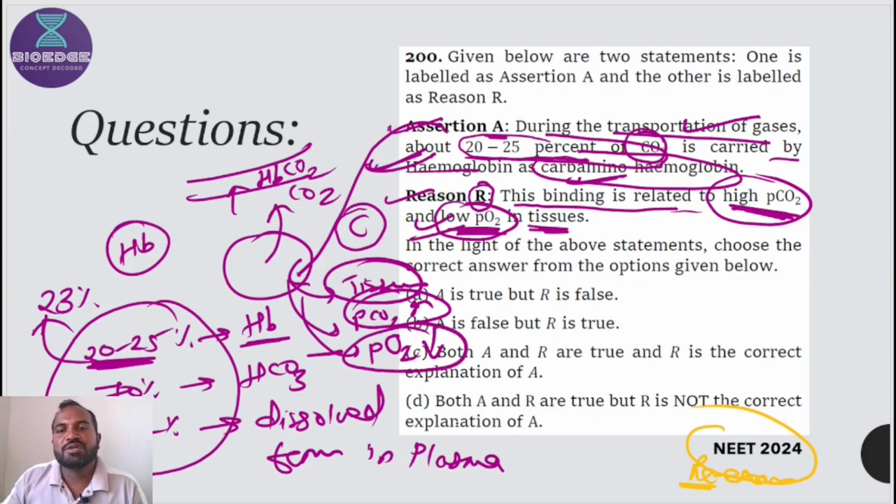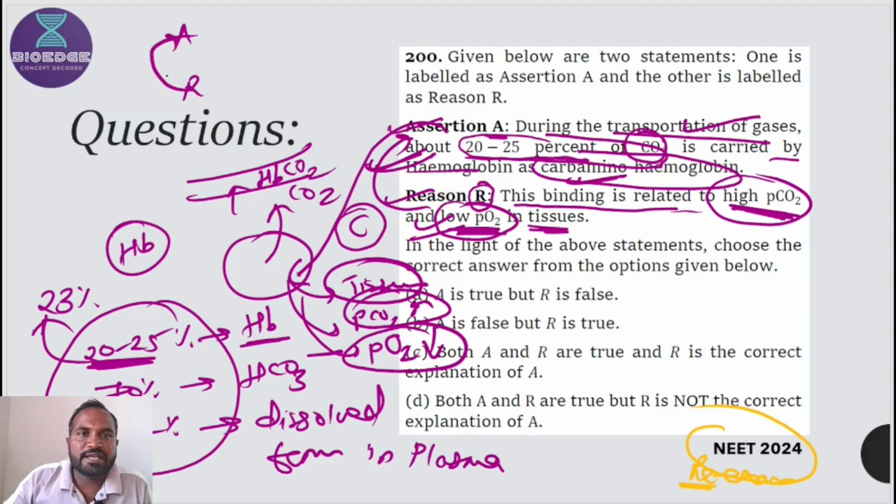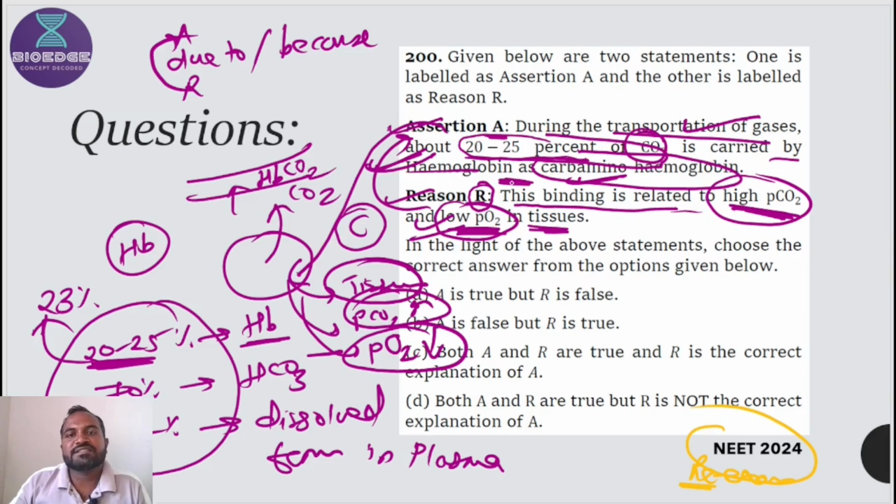Then we should check whether this statement is the correct explanation of A. Whenever you want to relate an assertion with a reason, use the word 'due to' or 'because' between the two statements. If you logically think the statements relate to each other, then it is the correct explanation; if not, it is not.